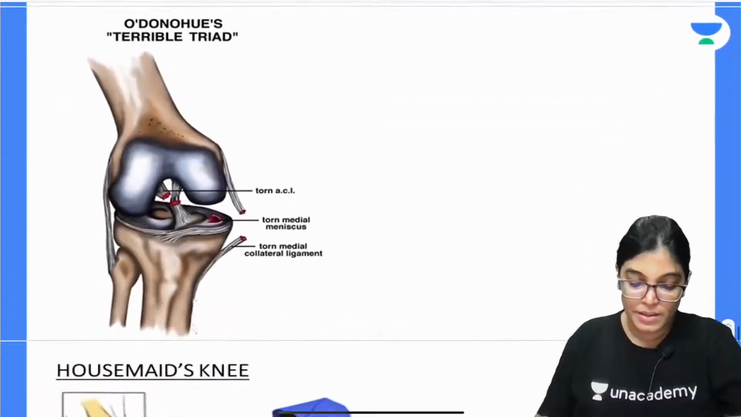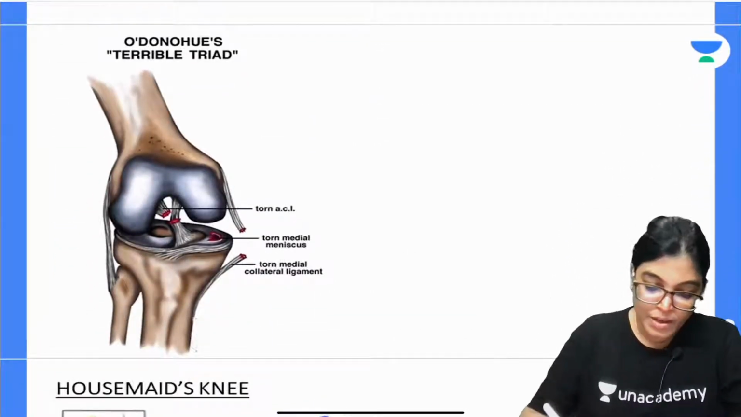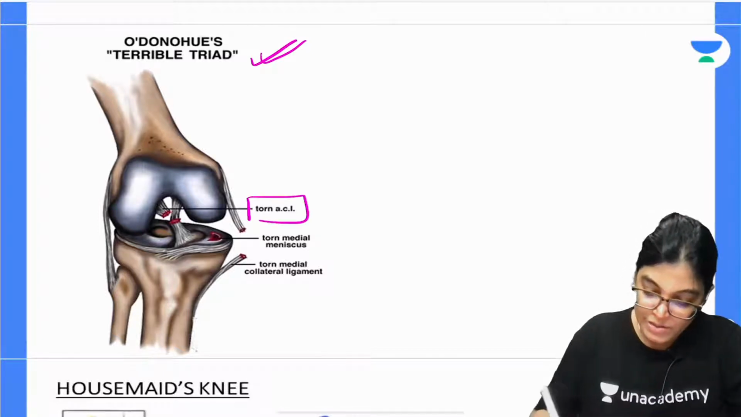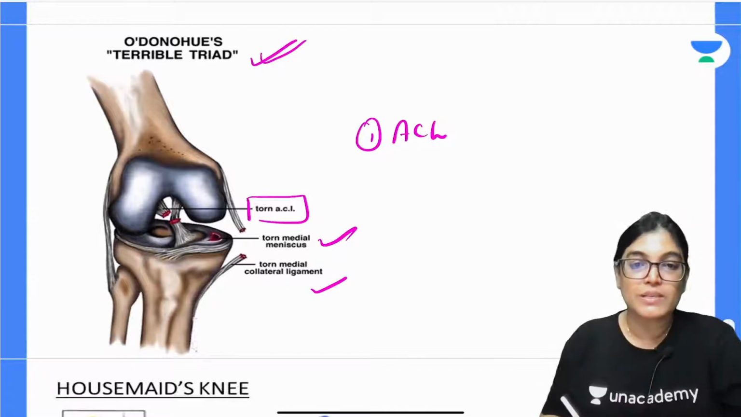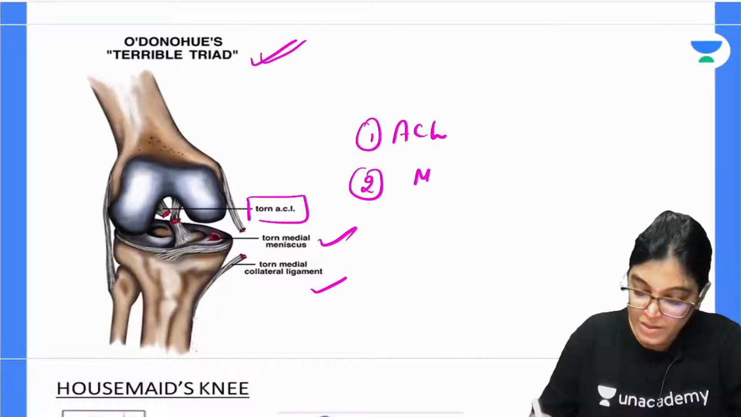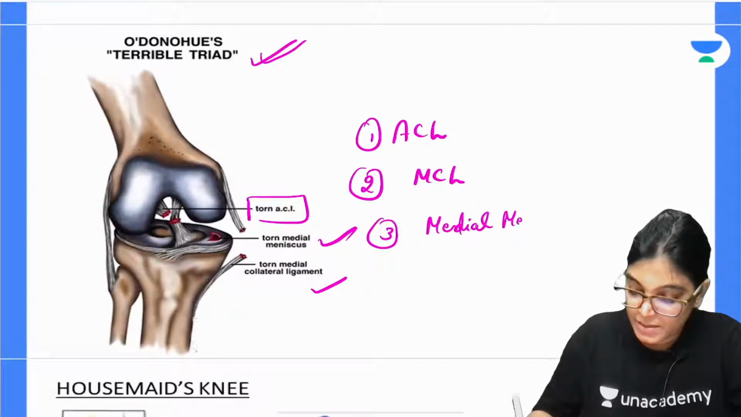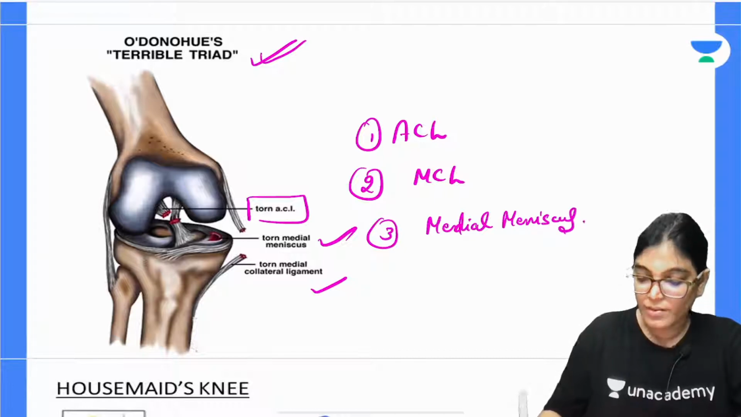So see here, in case of O'Donoghue or terrible triad, there is torn ACL. So ACL, anterior cruciate ligament, is injured, and the medial meniscus and medial collateral ligament are also injured. So got it?